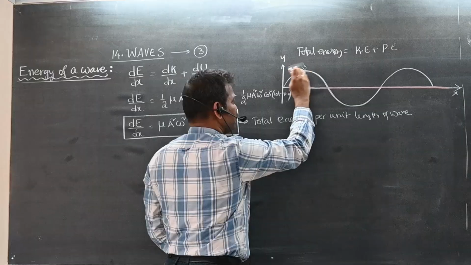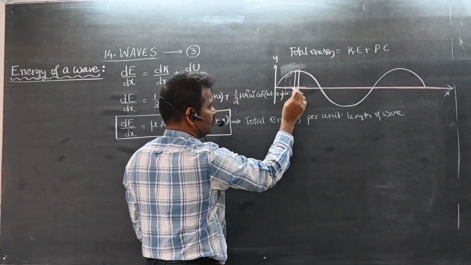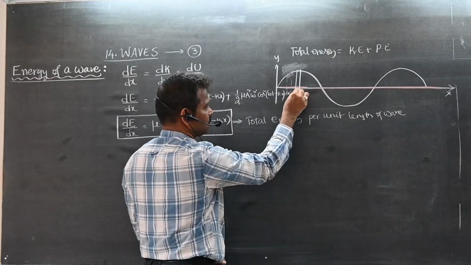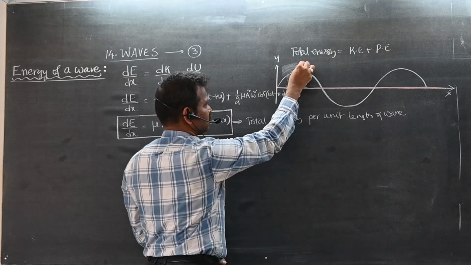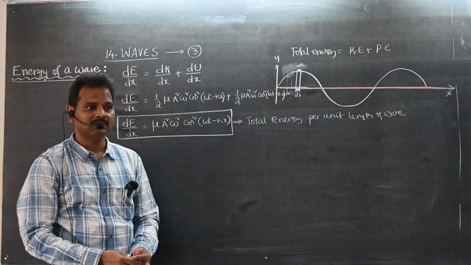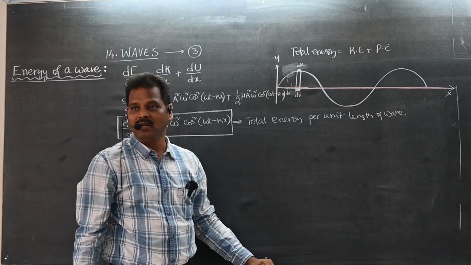Here in this diagram, if you take this portion, what is this distance? Dx. What is this distance? Dx only. If you take a small portion here, small portion here, is there any change?